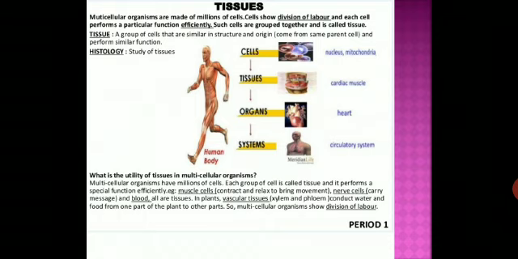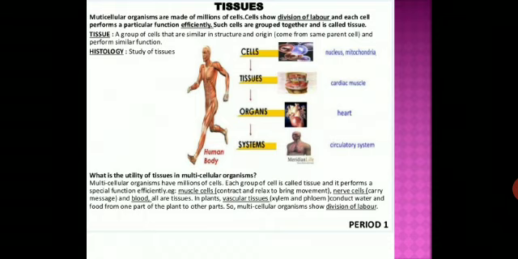So each specialized function is taken up by a different group of cells. You can see this, a group of cells, and they do it very efficiently. If we talk about human beings, muscle cells contract and relax to cause movement, nerve cells carry messages, and blood flows to transport oxygen.